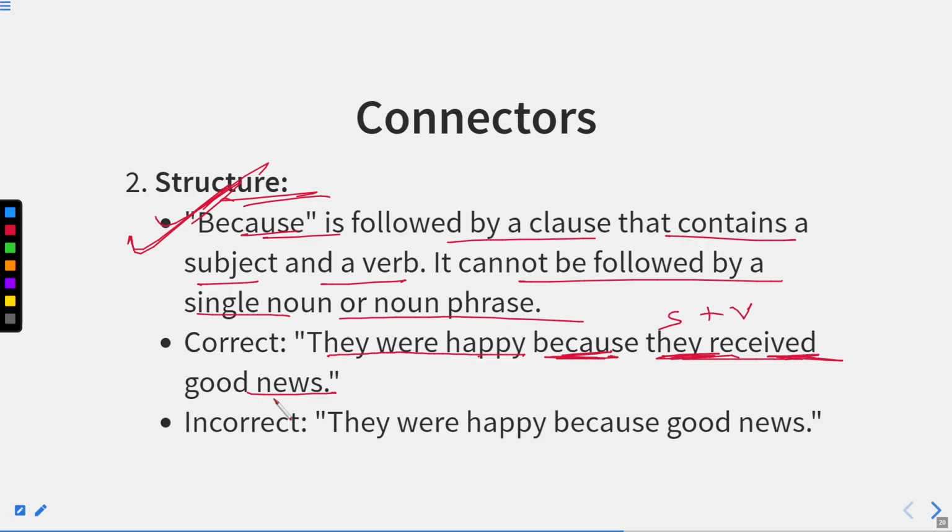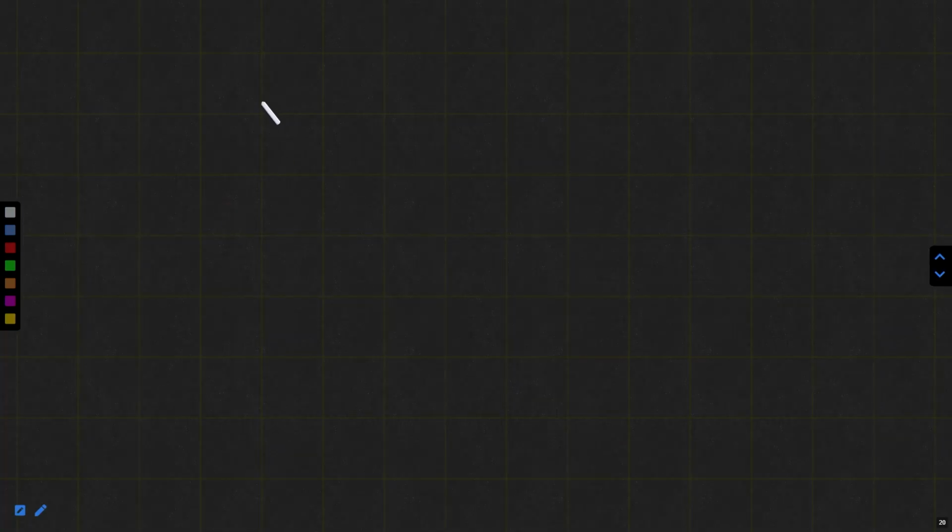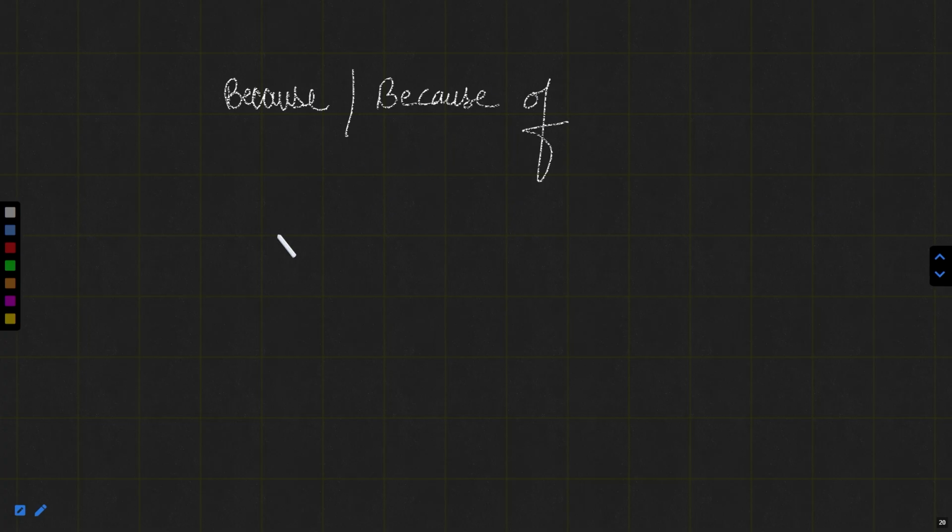Okay, what can be the incorrect sentence? They were happy because good news. Now this will be incorrect, but this sentence can also be rectified. How? There is another word, that is because of. Now I will tell you the difference between because and because of. Now what is the actual difference between these two?